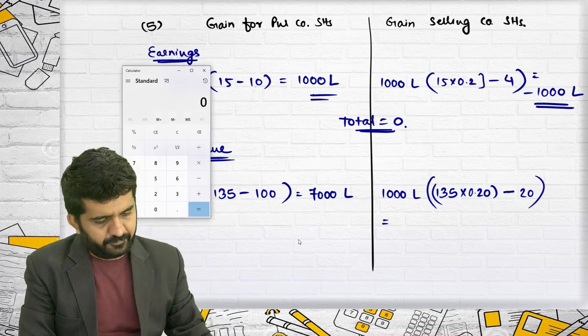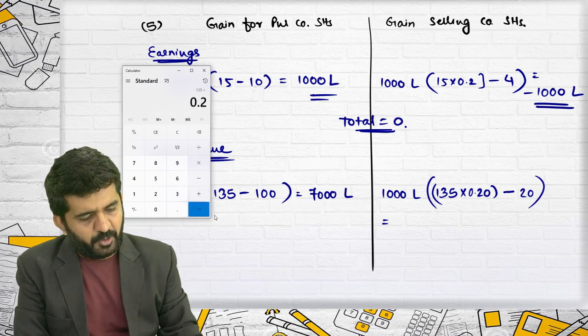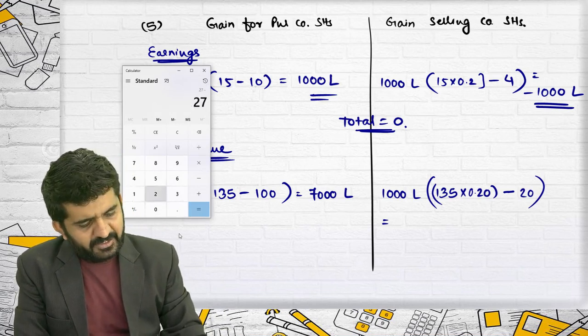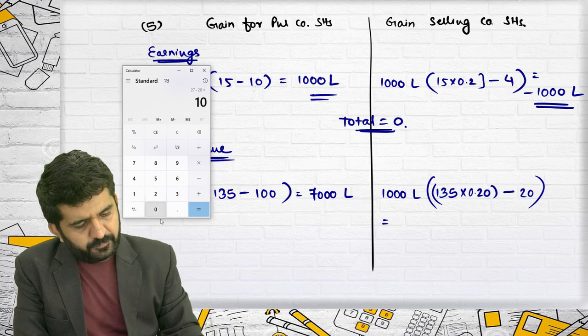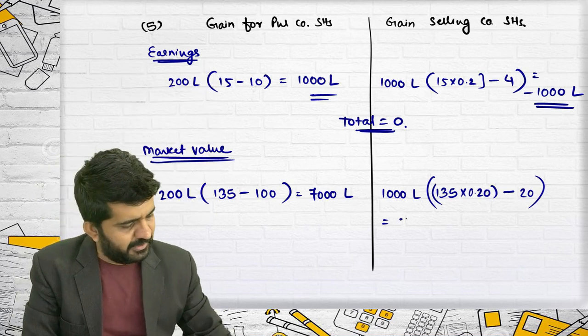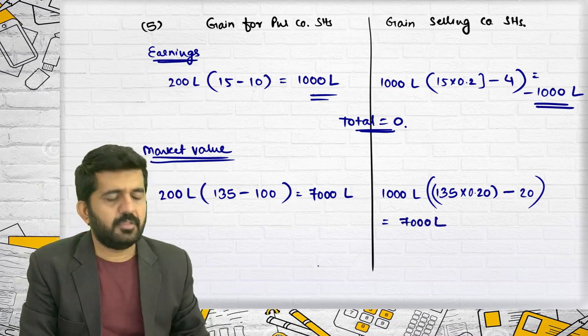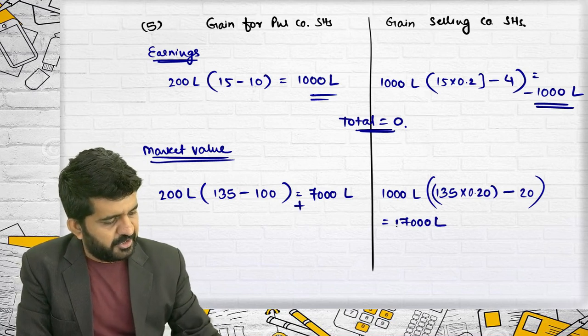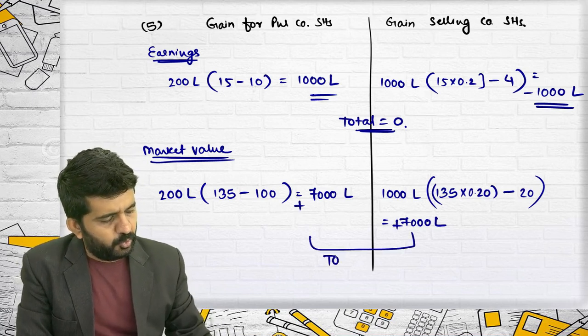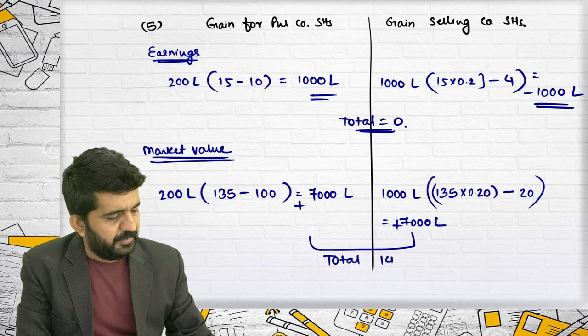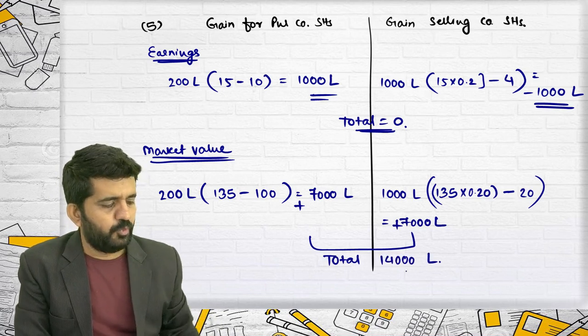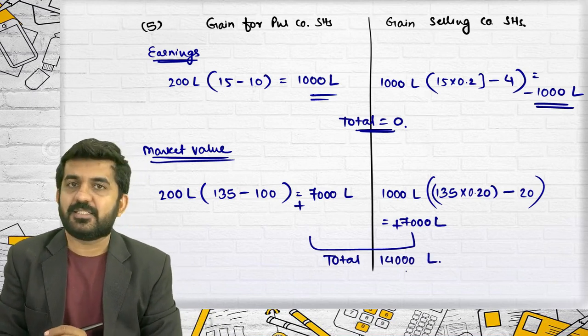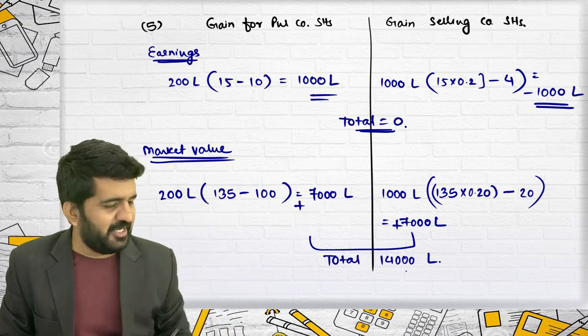This will be 135 into 0.2 minus 20 into 1000, that is 7,000 lakhs, positive. Total will be 14,000 lakhs.